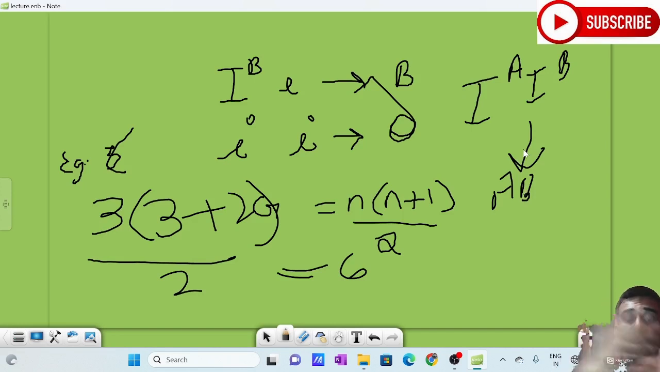To find the number of genotypes, we know that it is n into n plus 1 by 2. To find the number of heterozygotes, it is n into n minus 1 by 2. To find the number of homozygotes, it is n. We will do the questions later. First, we will go to the concept.